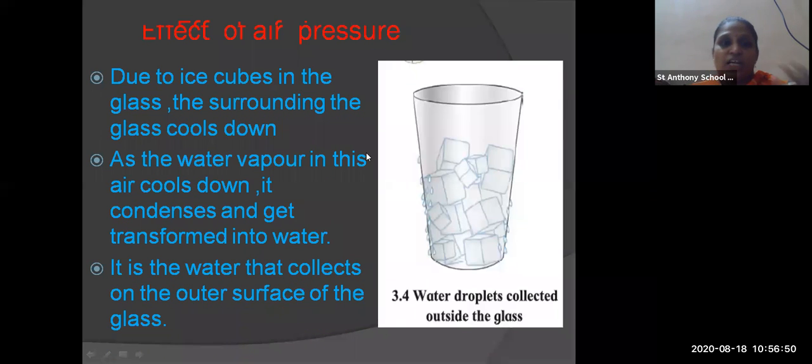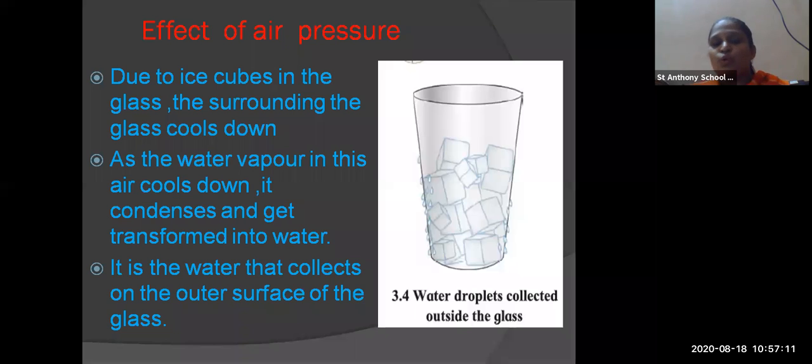Now another effect of air pressure, one more example we have taken: water droplets collect outside the glass. Now you have seen that if we take an empty glass and put some ice cubes in it, what will happen? The ice will start melting.